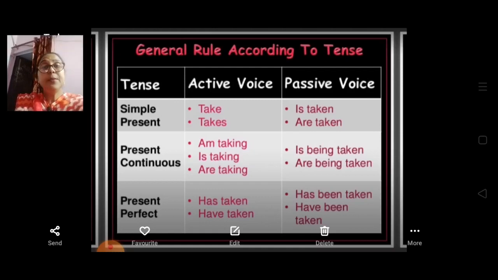Now present perfect tense. To make active to passive in the present perfect tense, always remember "has taken" written in the active voice, we will change to "has been taken" in the passive voice. If it is written "have taken", then we will write in passive voice "have been taken". So these are the rules to change the tenses from active to passive.